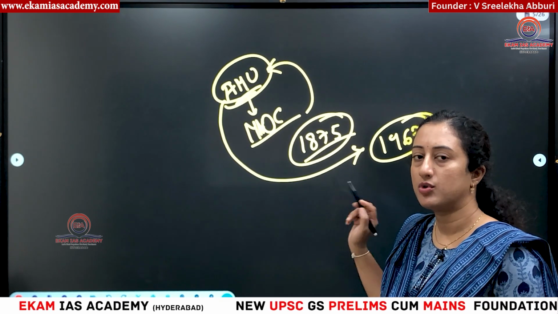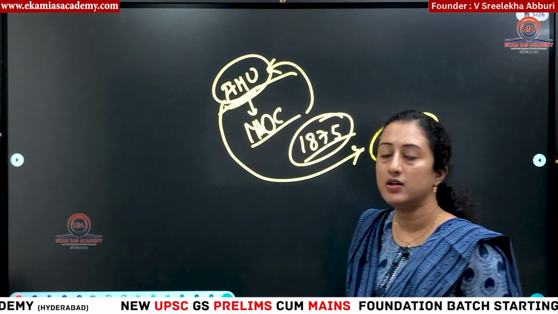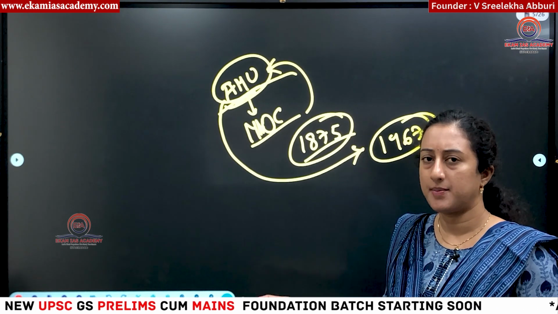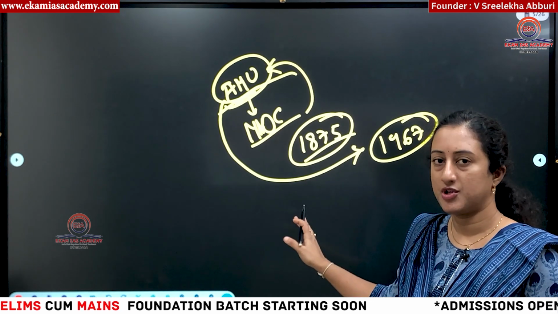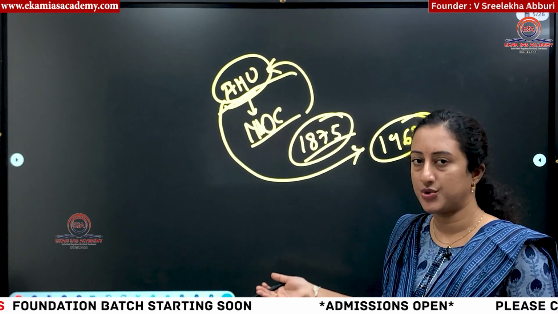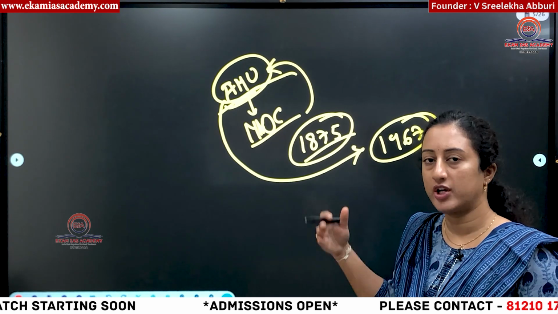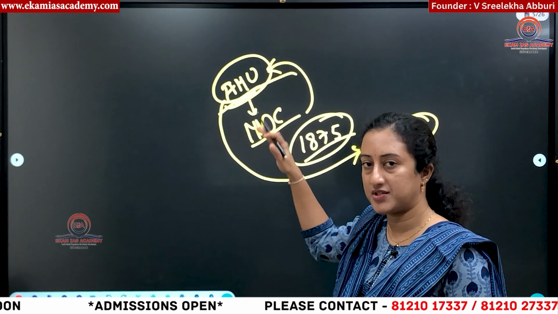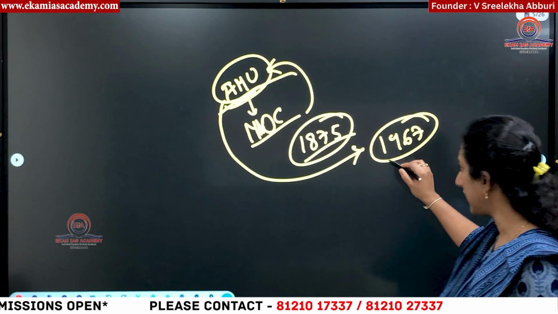What did the Supreme Court say at that point of time? It said that Aligarh Muslim University cannot be given minority status because it was neither established nor administered by any minority. At that time it was established by one person, but not as a minority institution. Understand, the person who established this university belonged to a minority community, but he did not intend to establish it as a minority institution. That was the case in 1967.